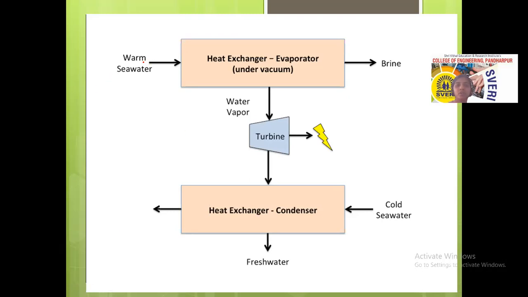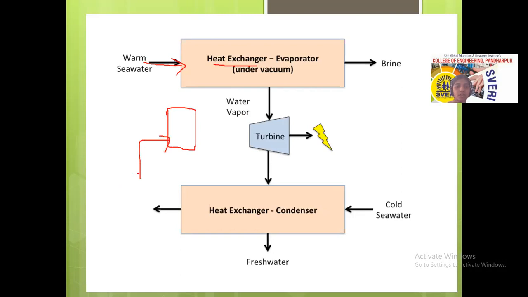In this diagram, you can see warm seawater is obtained from here, and that heated water is used here in the heat exchanger. In the heat exchanger, by the use of the flash vapor system, only vapor is produced. Suppose this is the heat exchanger.